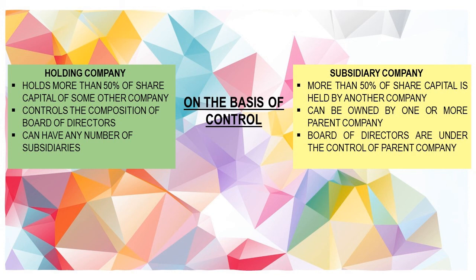Now, subsidiary company is a company in which another company holds more than 50% of its share capital and controls the majority of its board of directors. The workers and staff of subsidiary company are not considered as employees of holding company because holding and subsidiary companies are actually considered as independent legal entities and cannot be treated as one single unit.